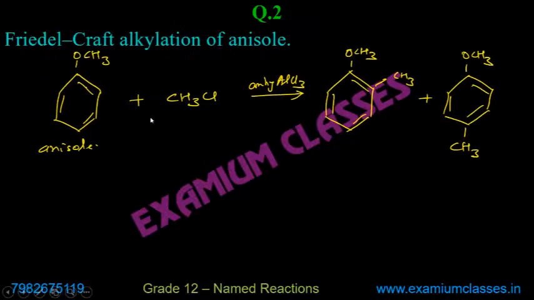Last slide was this one. So in this case, if you name it, this is anisole, but on ortho position you have methyl, so you will say ortho-methyl anisole.